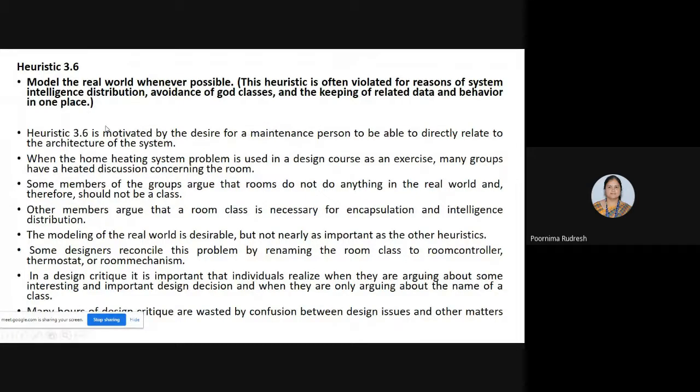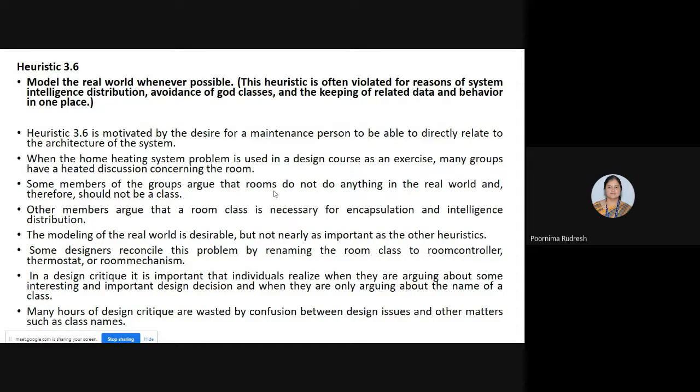Heuristic 3.6 is motivated by the desire for a maintenance person to be able to directly relate to the architecture of the system. This is basically designed for the maintenance person so that he is able to directly relate to the architecture of the system. Here once again we are considering the example of a home heating system.